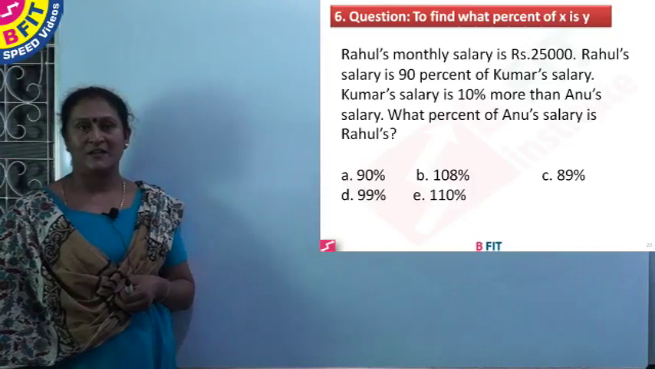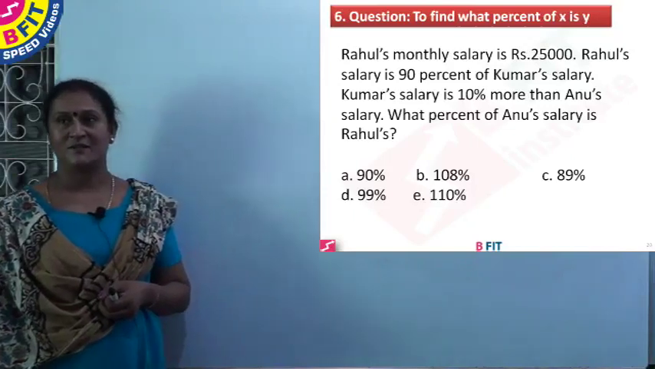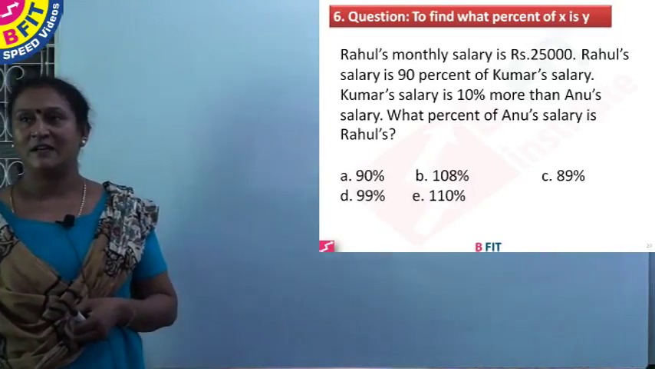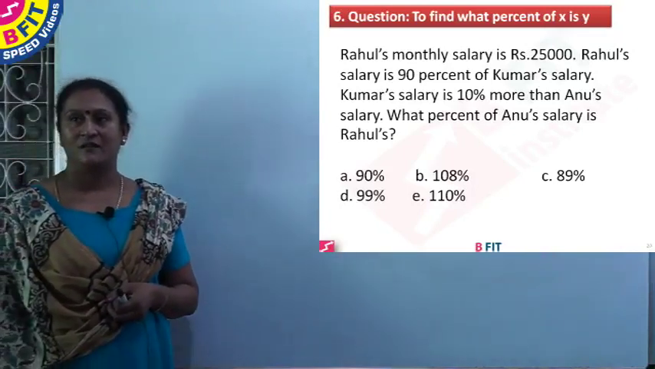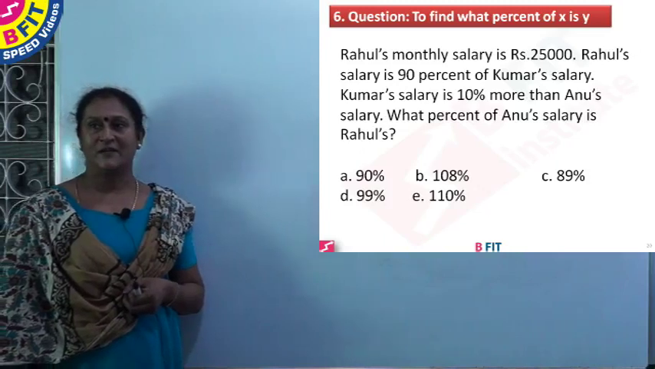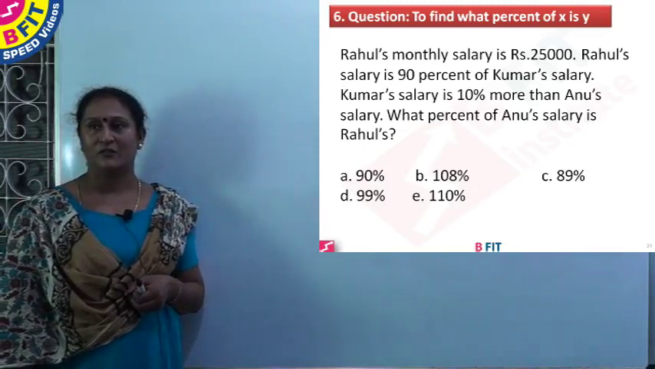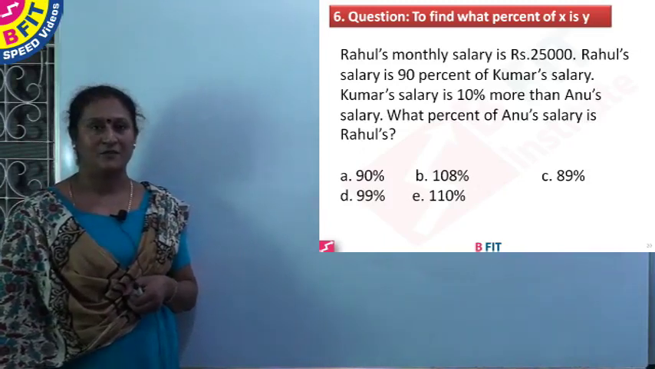So we'll see the next question, question number 6. Rahul's monthly salary is rupees 25,000. Rahul's salary is 90% of Kumar's salary. Kumar's salary is 10% more than Anu's salary. What percent of Anu's salary is Rahul's?